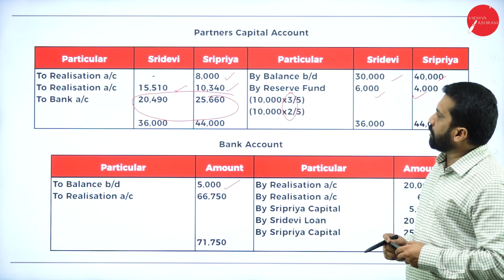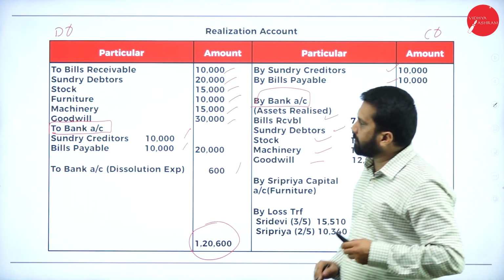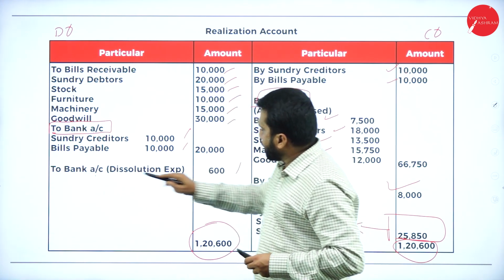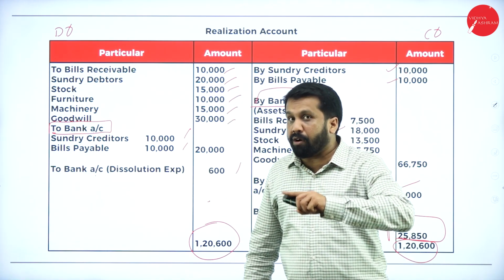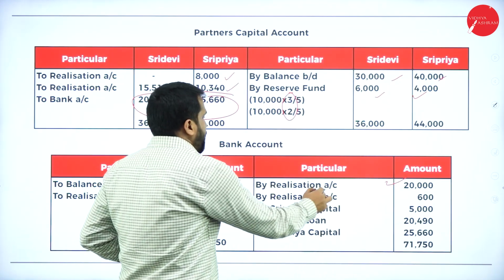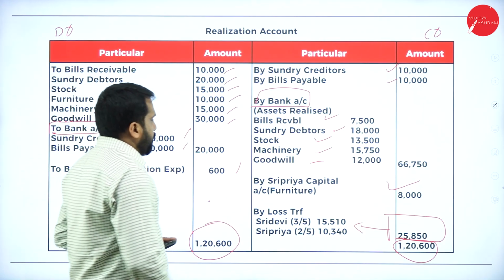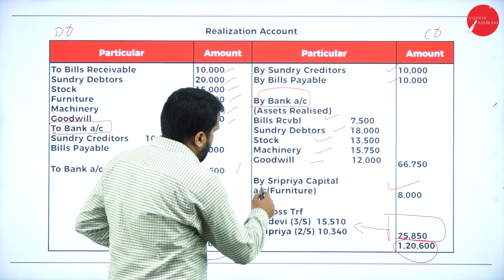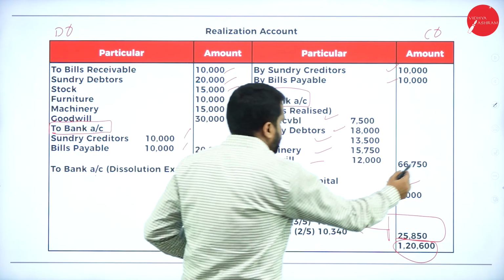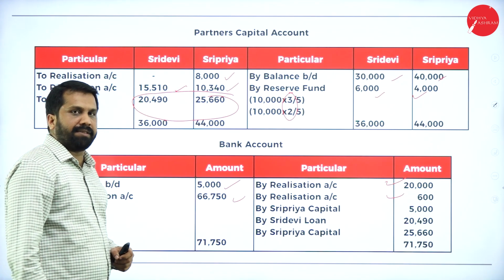Directly you go to the realization account. Under realization, anywhere you find bank? Yes. To bank, 20,000. To bank, 600. To will become what? By. By realization 20,000, by realization 600. Similarly, we have under realization account, by bank. By will become what? To. How much? 66,750. By will become to, 66,750.